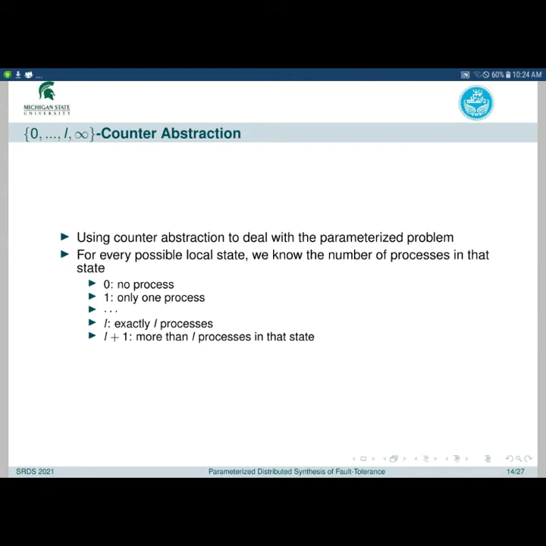In the 0, 1, 2, up to L infinity abstraction, we know the number of parameterized processes in each local state, whether it is none or 0, exactly 1, exactly 2, up to exactly L, or it is L plus 1, which means the number of processes in that local state is more than L.